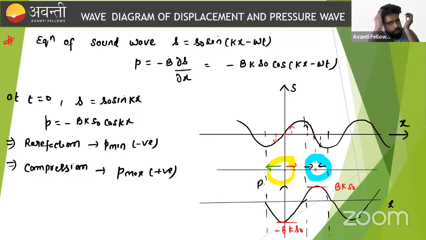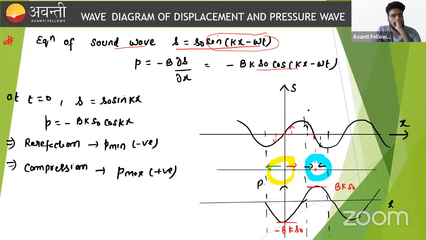Actually, we want to do some mathematical analysis, and we write down the equation of the displacement wave, the equation of the sound wave in displacement form, and the equation of the sound wave in pressure form. So this is the graph of sine theta. And if we want to study the equation of the sound wave in the form of displacement and in the form of pressure at a particular time, say that time is t equal to 0.